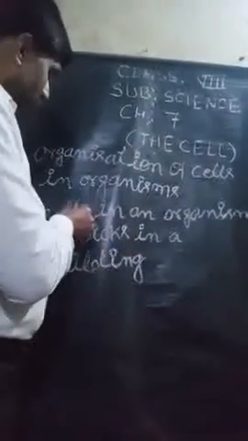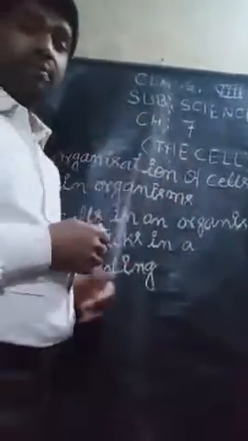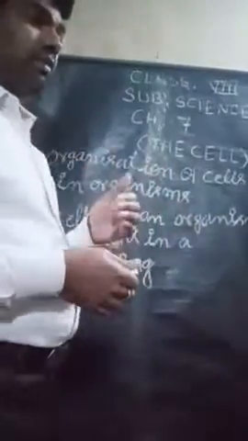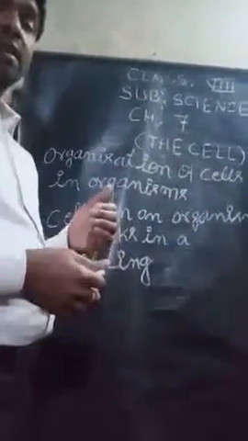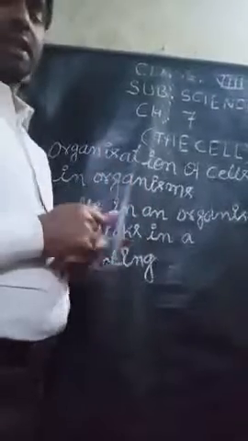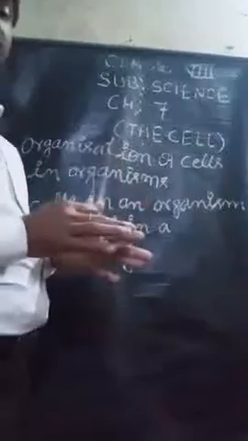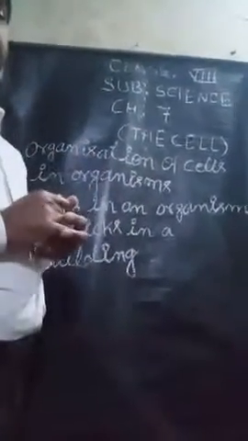Now I am going to discuss cells in an organism vs bricks in a building, that means how they compare. As mentioned earlier, living organisms are made up of cells, and the cell is the smallest living unit of an organism.